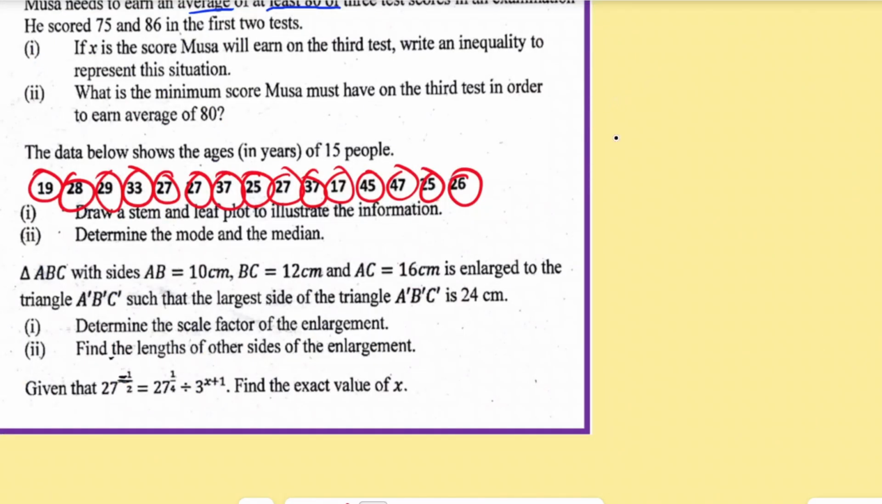So let's get the next question here. We have question 1C: triangle ABC with sides AB, the symbol meaning triangle. The sides are AB 10 centimeters, BC 12 centimeters, and AC 16 centimeters. It is enlarged to triangle A1B1C1 such that the largest side of triangle A1B1C1 is 24 centimeters. Now we have to determine the scale factor of this enlargement.